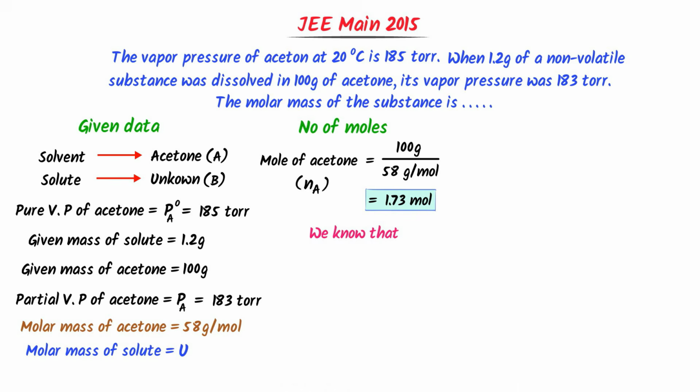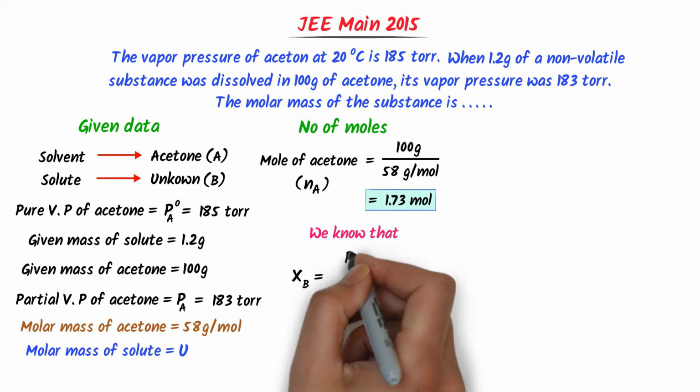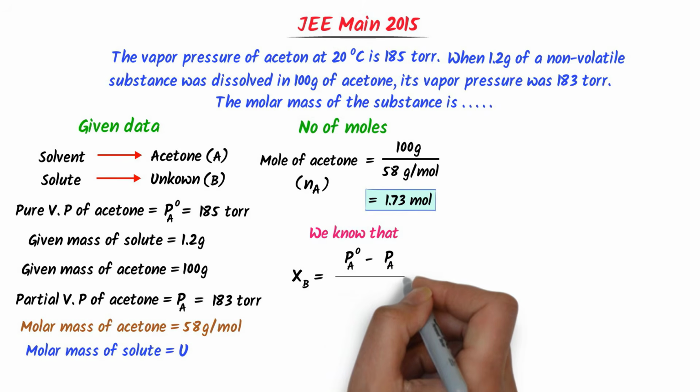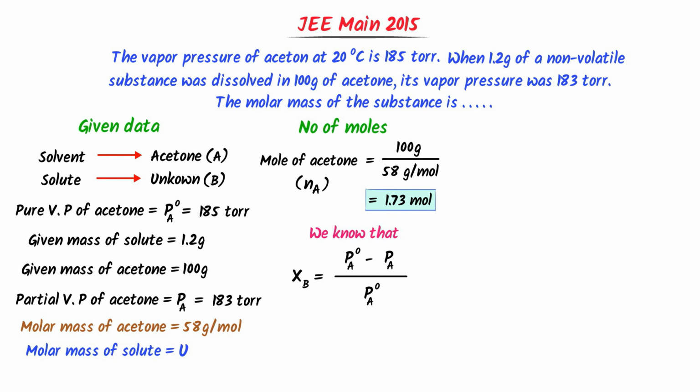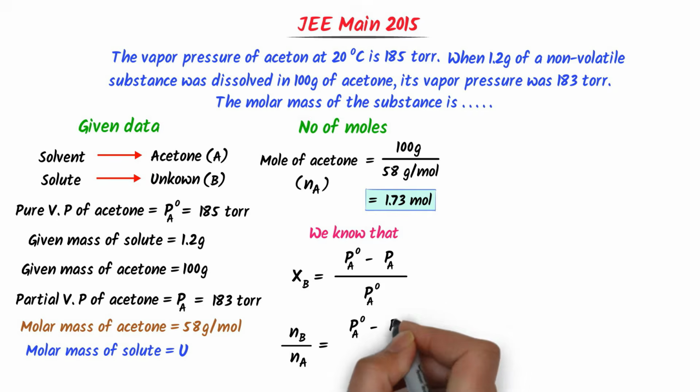We know that mole fraction of unknown solute Xb is equal to Pa naught minus Pa upon Pa naught. Our mole fraction of unknown solute is number of moles of solute upon number of moles of acetone is equal to Pa naught minus Pa upon Pa naught.